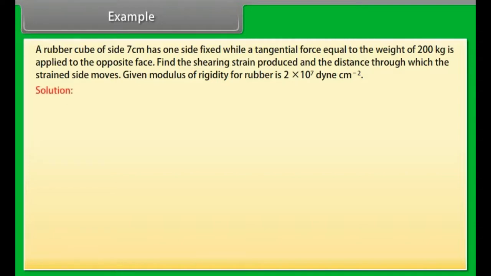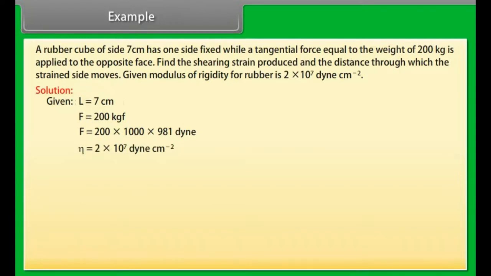Let's see the solution. Given: L is equal to 7 cm and F is equal to 200 kgf. Converting the value of F into dynes, we get F is equal to 200 into 1000 into 981 dyne. Eta is given by 2 into 10 raised to the power 7 dyne per centimeter square. We know that the area of the face of the cube A is equal to L square. Putting the values of L, we get A is equal to 7 into 7 centimeter square, which is equal to 49 centimeter square.